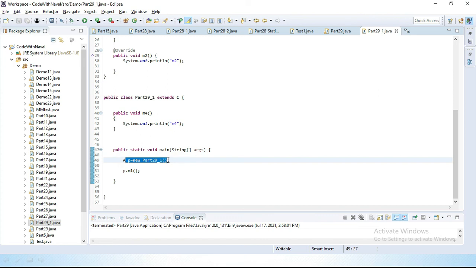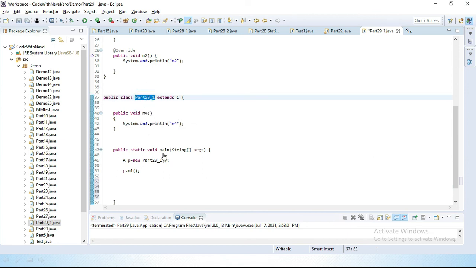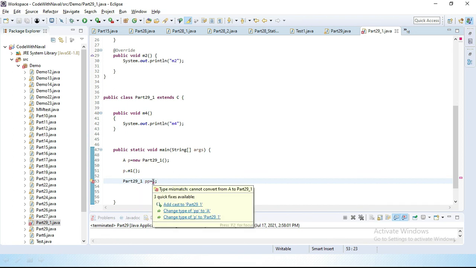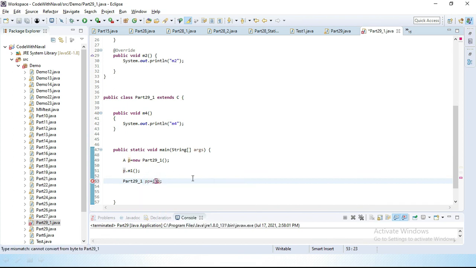Now I want to perform a downcasting. I want to convert this parent p reference variable to the child type. How can we do that? For that I'll simply create one variable, double p equal to p. We can't store this p directly inside this child type. For that we have to perform typecasting. I'll simply convert this parent p to the child type, then only can we store it inside this pp variable. You can see here we simply performed a downcasting.